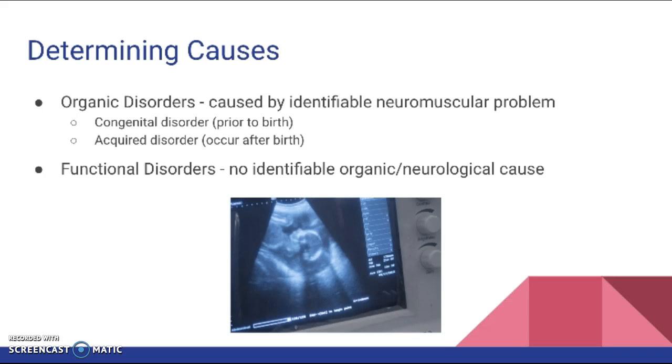Organic disorders can, for example, be the result of genetic factors, trauma, illness or disease, or even toxic exposure. A communication disorder which occurs prior to birth is a congenital disorder. Those occurring after birth are acquired disorders.